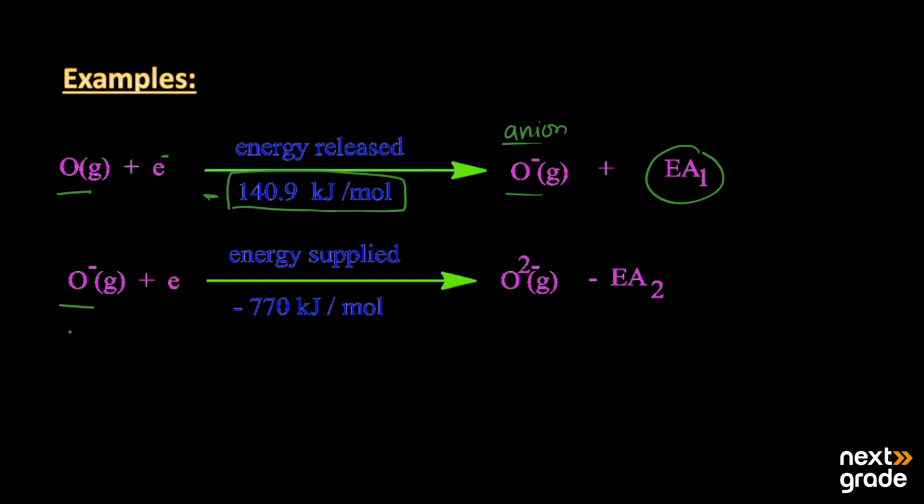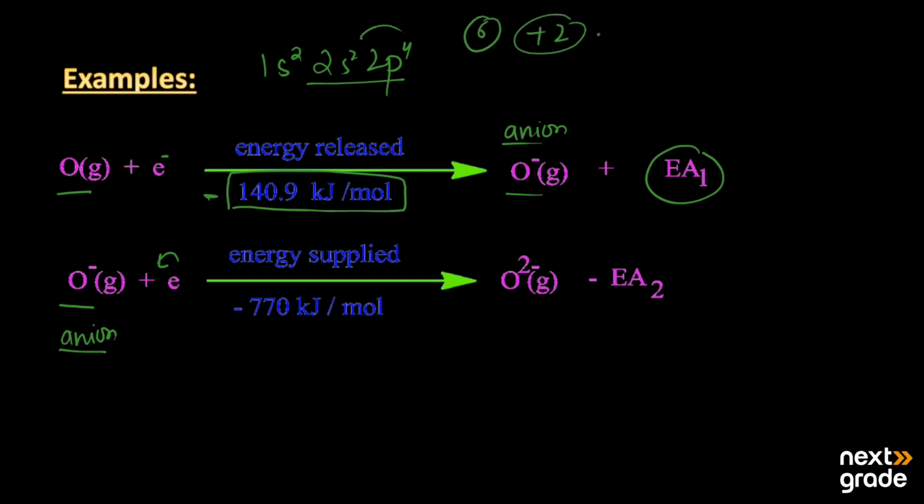Then this anion has more affinity to add an electron, because the electronic configuration of oxygen is 1s2, 2s2, 2p4. Its last shell has a total of 6 electrons and it requires 2 more electrons to complete its octet. So oxygen can accept 2 electrons.